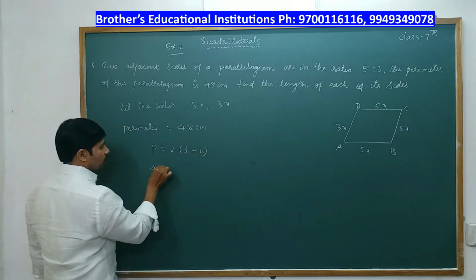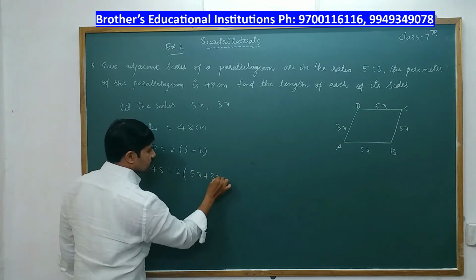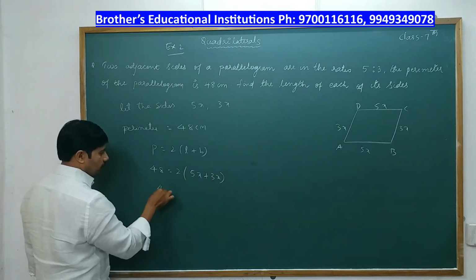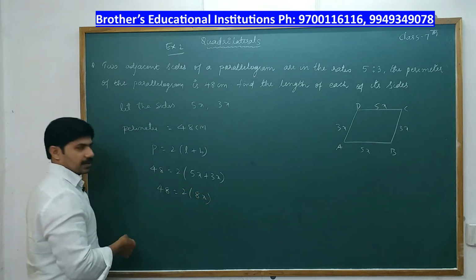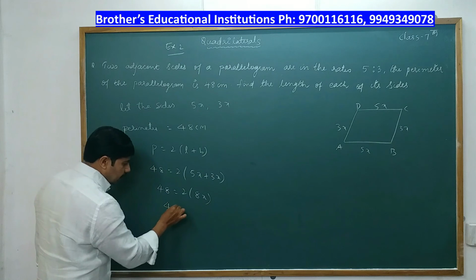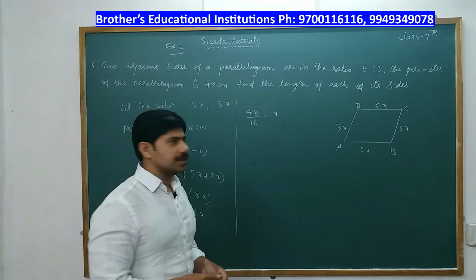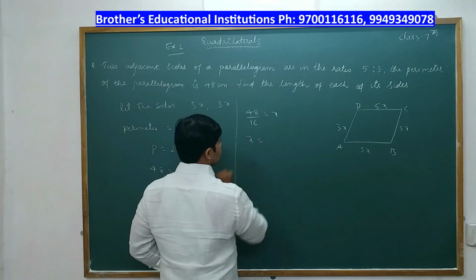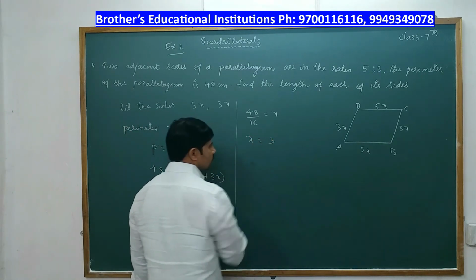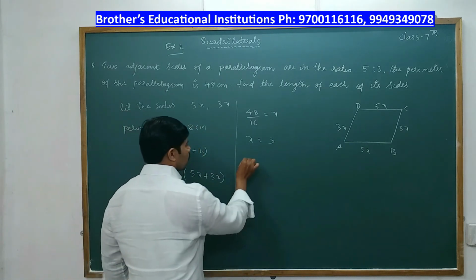So 48 is equal to 2 into 5x plus 3x. So 48 is equal to 2 into 8x. So 48 is equal to 16x. x is equal to 48 by 16. 16 2s are 32, 16 3s are 48. We got x is equal to 3.